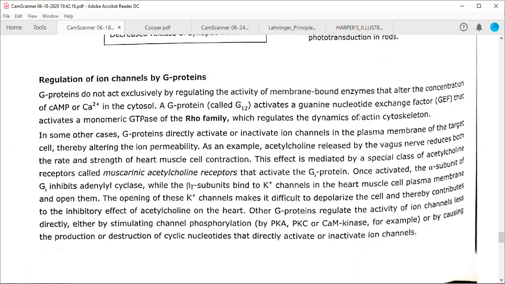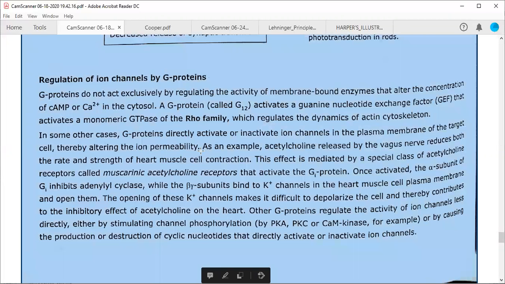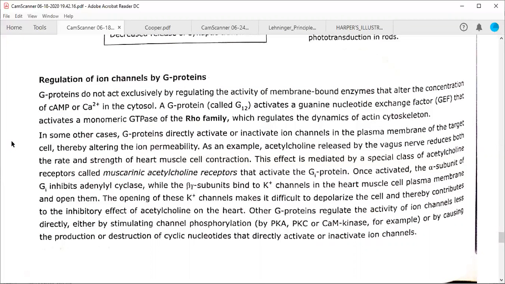One is actin; there are two types of protein in our muscle, actin and myosin. So it is going to affect the actin cytoskeleton in our cells. In some other cases, G proteins directly activate and inactivate the ion channels in the plasma membrane of the target cells, thereby altering the ion permeability. So it can also modify some of the ion channels, thereby affecting the ion permeability. For example, as we have seen in the case of rod cells in the retina, where it is affecting the sodium ion or calcium ion permeability.